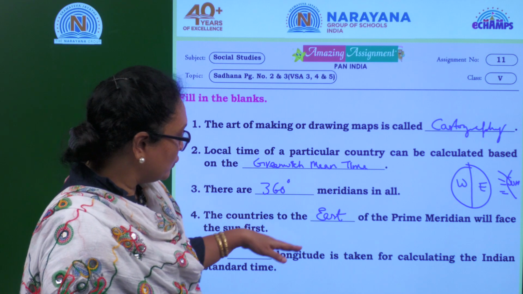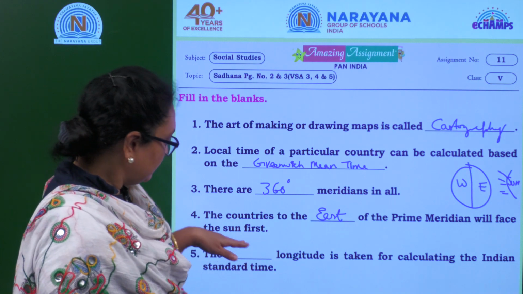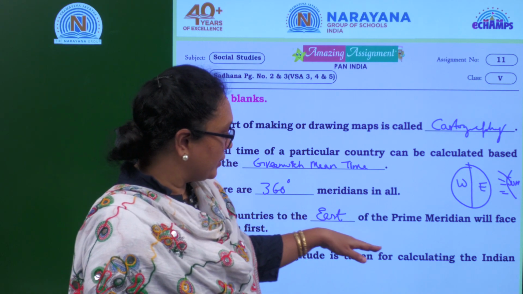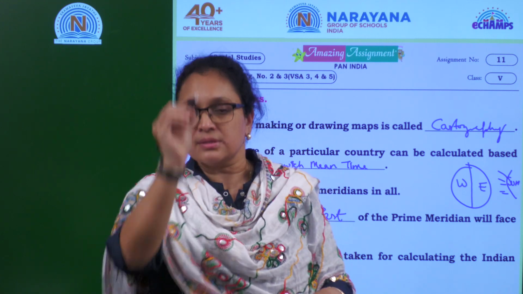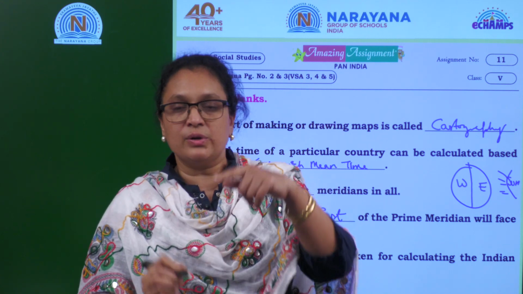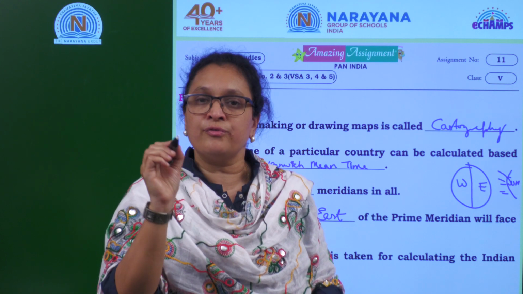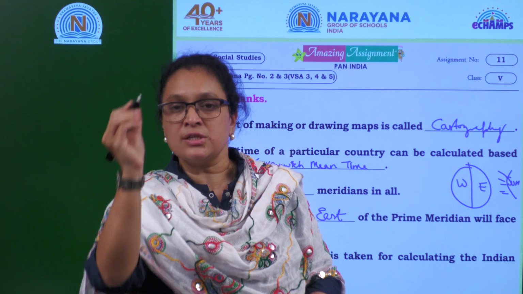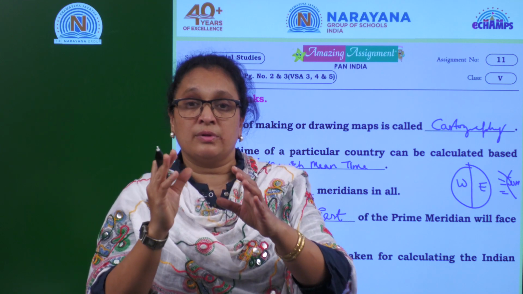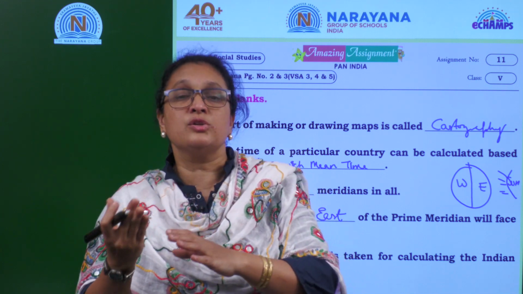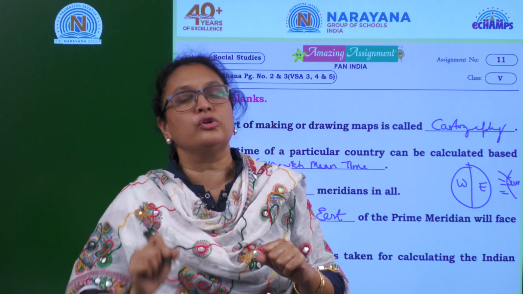The dash longitude is taken for calculating the Indian Standard Time. We have one longitude which passes through India, right? From Greenwich, one longitude passes, that is 82 and a half degrees east. It passes through Prayagraj. Prayagraj is the new name, Allahabad is the old name. Near Prayagraj you have Mirzapur, where the longitude actually passes.